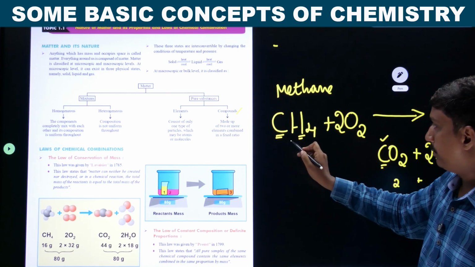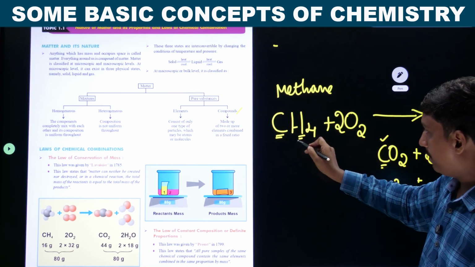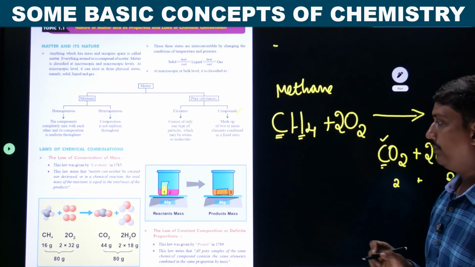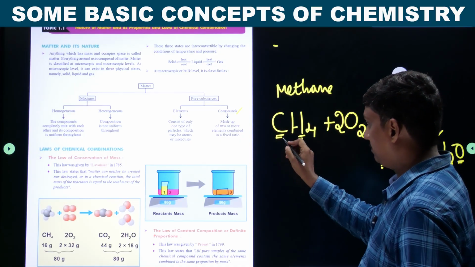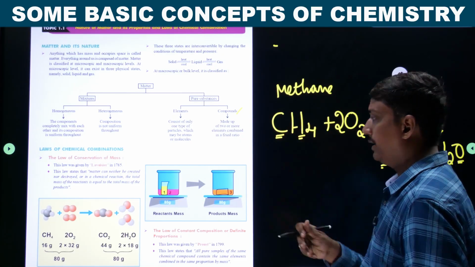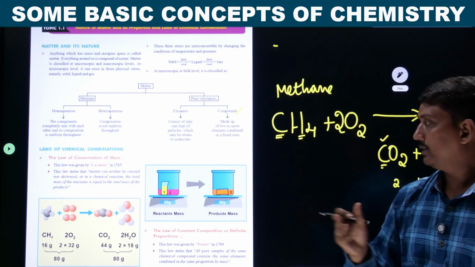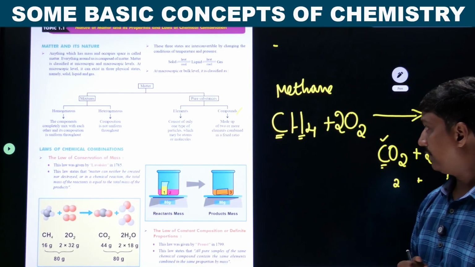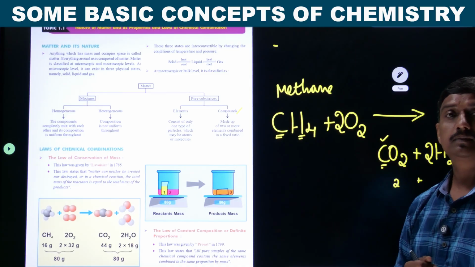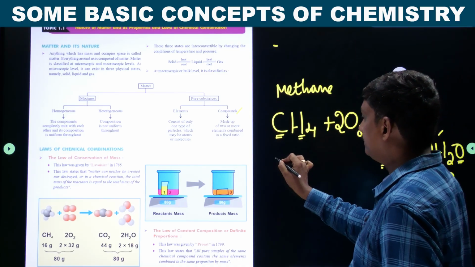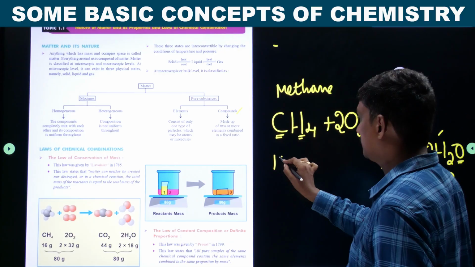So CH4, methane, the molecular mass of methane is 16, because the atomic mass of carbon is 12.